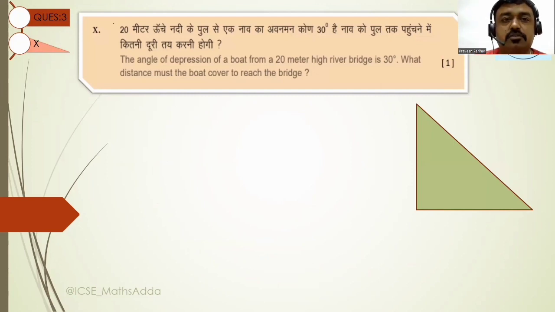Okay, 1 mark question. 20-meter bridge. The angle of depression from a boat of a 20-meter high river bridge is 30 degrees.